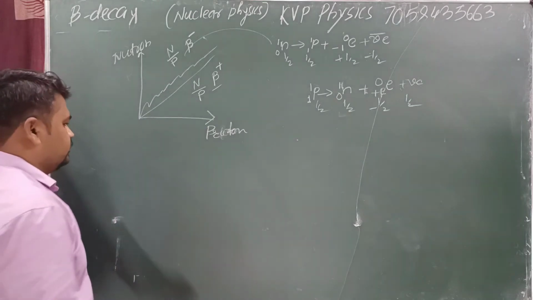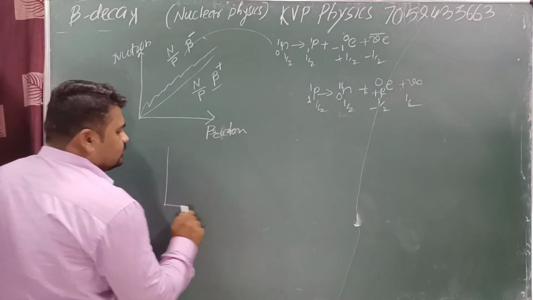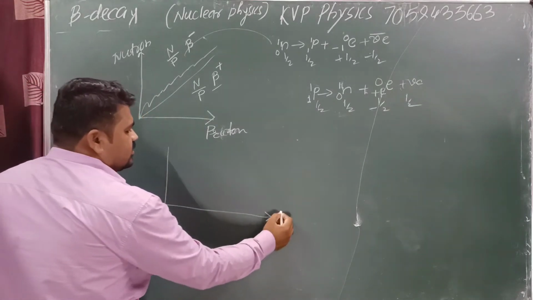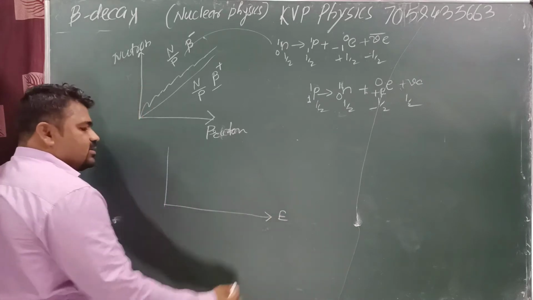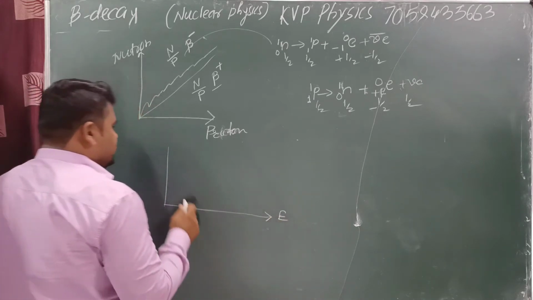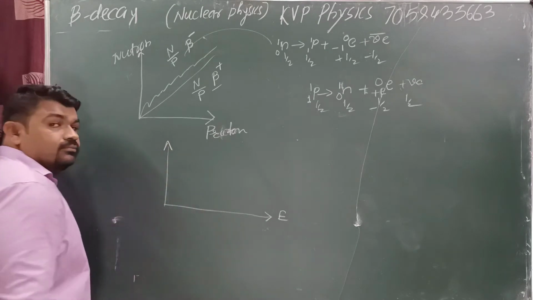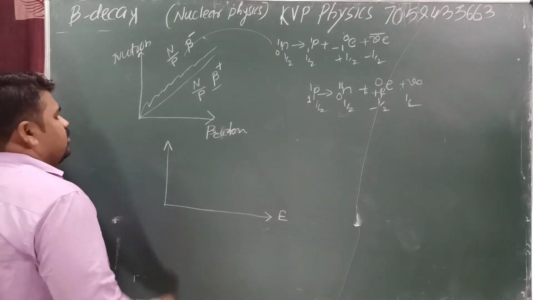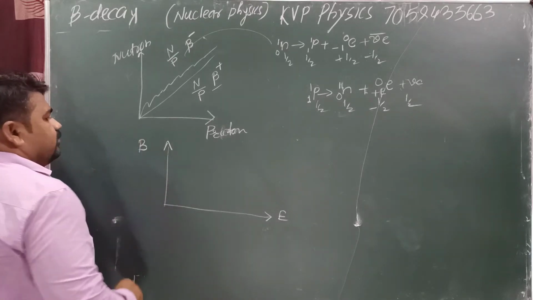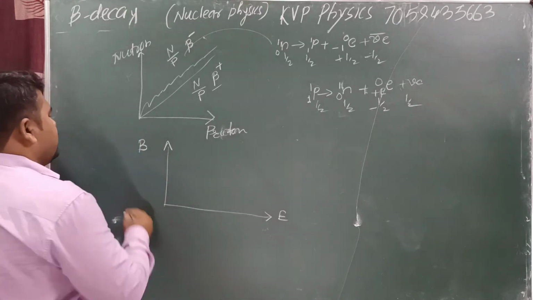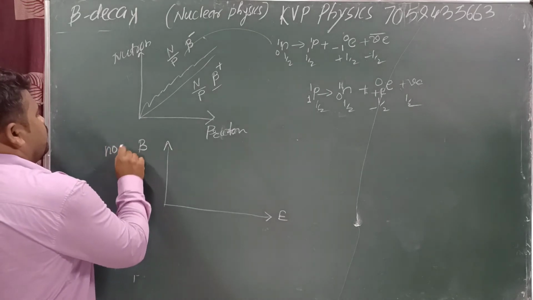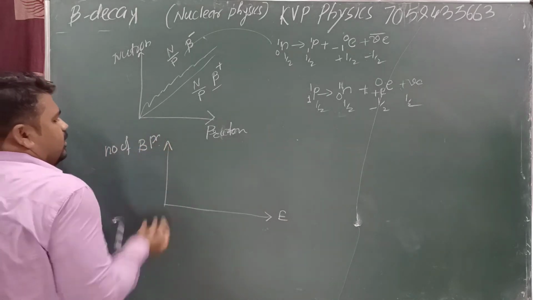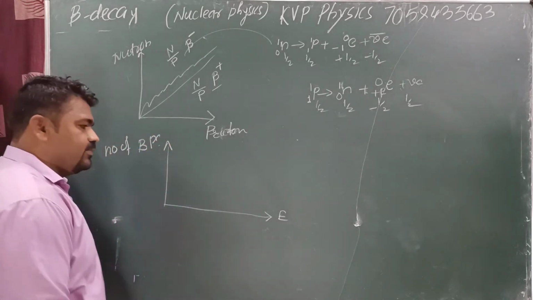Why we need to take this one? Next, energy. We can take energy along the x-axis, and here we can take the number of beta particles along this direction, and energy along this direction.